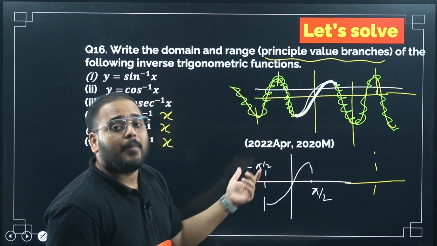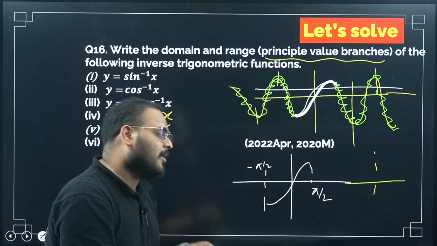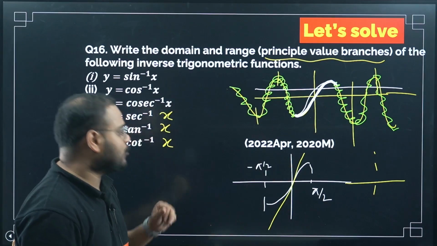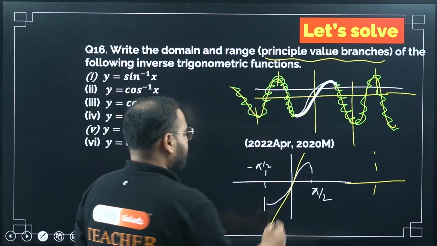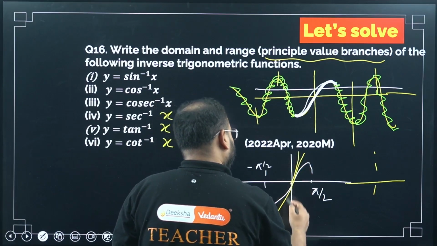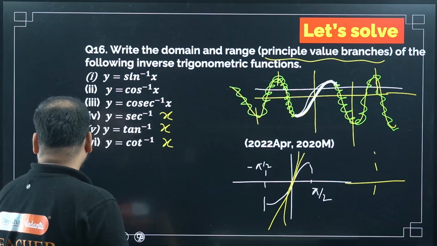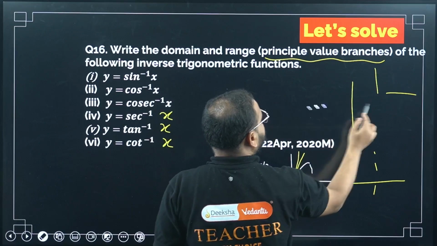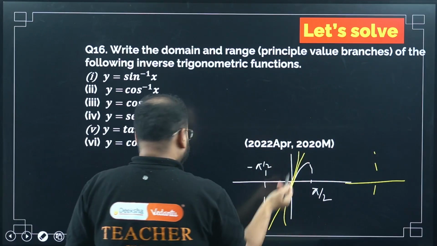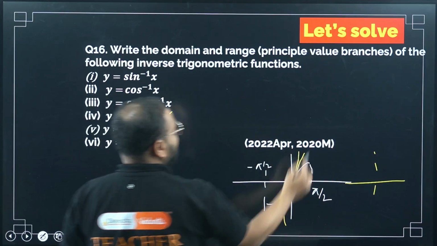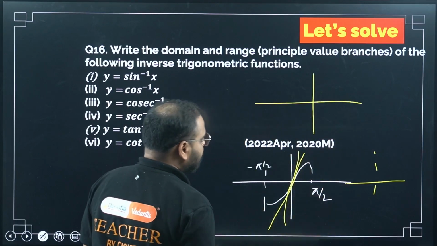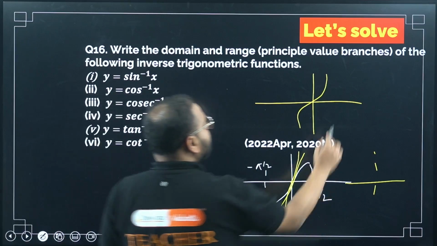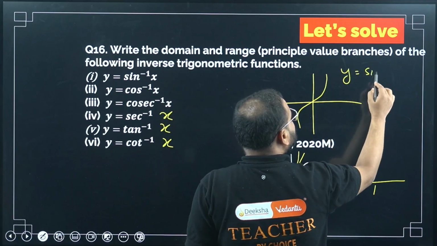How do you invert this? By applying what? The mirror image across this line, if you remember. Okay, the y equal to x line. Once you do that, what are you going to get? Okay, this is my graph. It looks complicated, so I'm going to erase this original line and some extra parts. If I draw this graph, what is my final graph for sin x? Sin inverse x, something like this. This is my graph of y equal to sin inverse x.